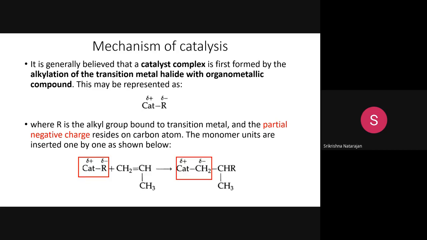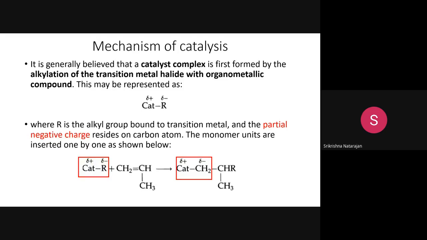You need to take the TiCl4 and react it with the triethyl aluminum in the presence of a solvent, and you produce them. The same thing, just for how the polymerization happens, that you need to understand. Here you can see catalyst R. Here R is the alkyl group, for example the methyl group, the CH3 group, bound to the transition metal, like triethyl aluminum here. And that is the catalyst R.